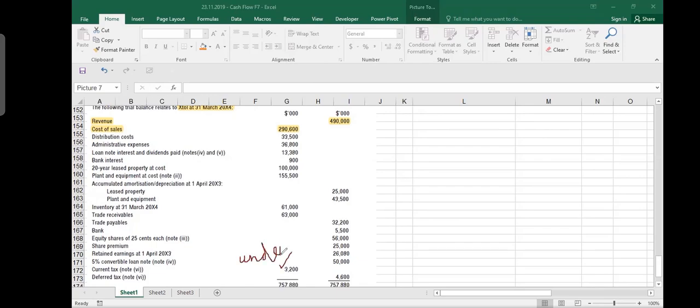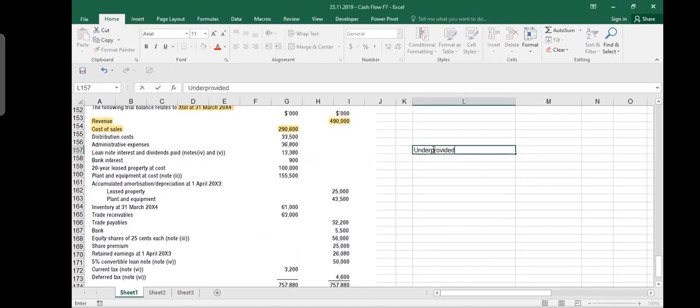I will write it here because when you see it, you remember it. If it is on the debit side, it means it is an under provision. It means that last year we recorded less, and therefore we are writing tax expense. So if it is on the debit side, it is an expense, which means last year we paid less. That's why we are recording an expense. So this is an example of under provision. So I would say that it was under provided in last year.